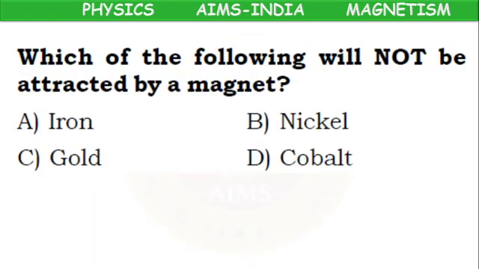Next, which of the following will not be attracted by a magnet? Iron is a magnetic material, it can be attracted. Nickel also. Gold not. Cobalt also. So what is the correct answer? Gold. Gold cannot be attracted by a magnet. Okay, children?